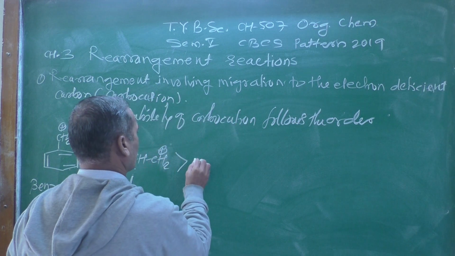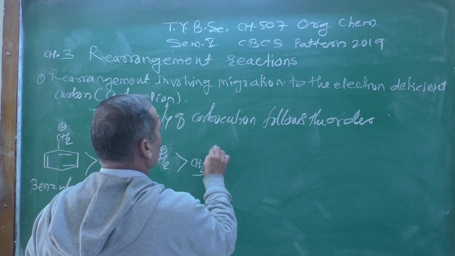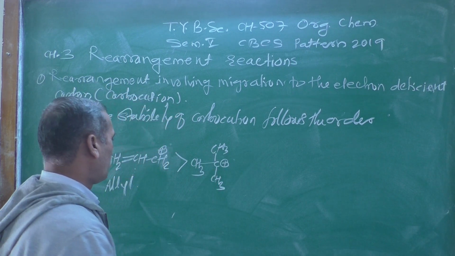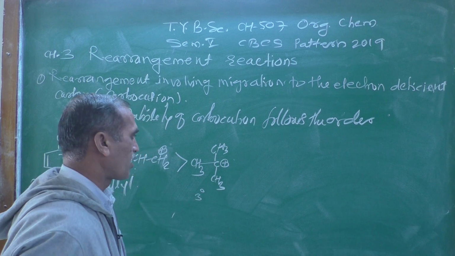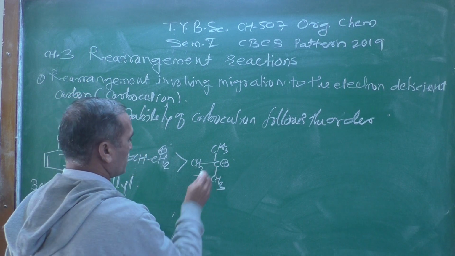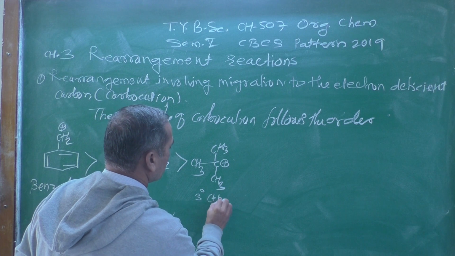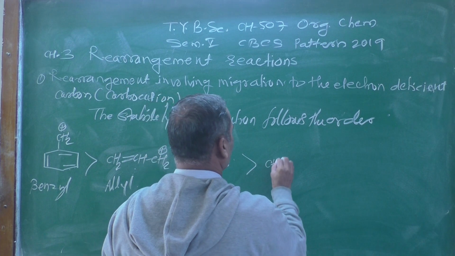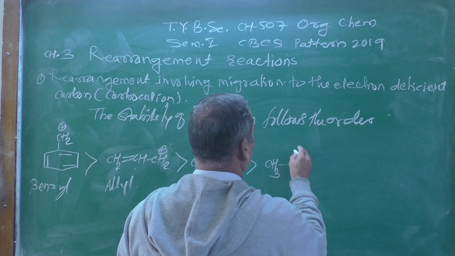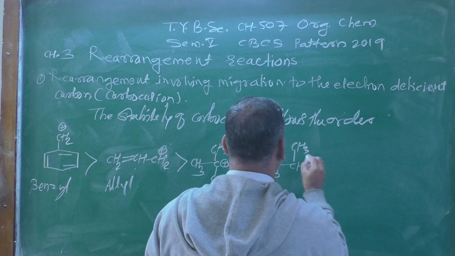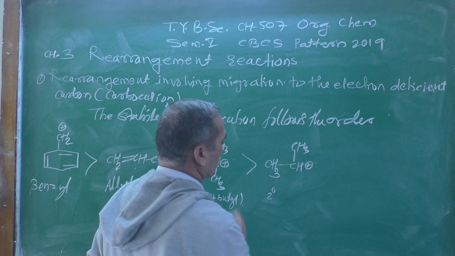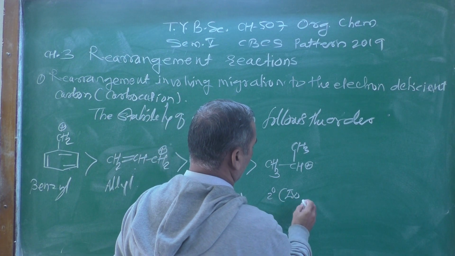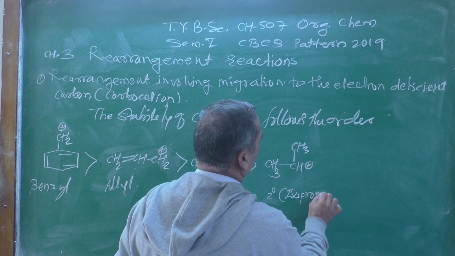Next would be this one, CH3, then CH3 and CH3, and a carbocation is formed over there. It is known as a tertiary carbocation, or we can call it a tertiary butyl group, and then followed by this one, CH3 CH CH3 with a positive charge, that is a secondary carbocation, or we can call it an isopropyl cation.